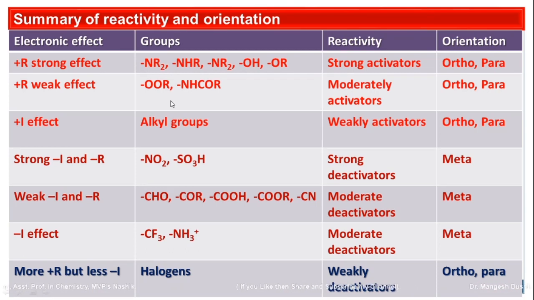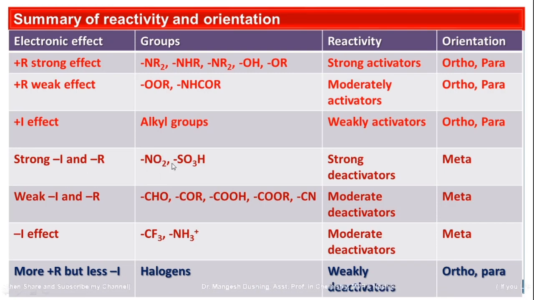While acetate and amide also have a plus R effect because a heteroatom is attached to the benzene ring, these are moderate activators. The rate of the reaction is quite slower, but as they are activators, they give substitution at ortho and para positions. Alkyl groups, like the examples we have just seen: the methyl group acts as an activator because it has a plus I effect as well as a hyperconjugation effect. So the incoming electrophile is attached to the ortho and para positions, and ortho and para substitutions will be the major product.